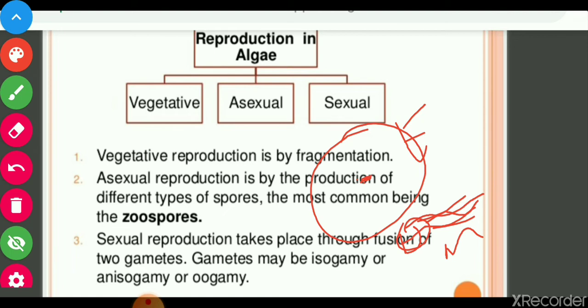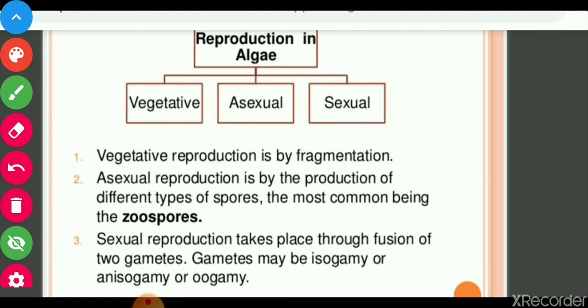So sexual reproduction takes place through fusion of two gametes. They may be similar in size, dissimilar in size, or the female is large and the male is small. Isogamous means similar size gametes, anisogamous means dissimilar size gametes, and oogamous means the female gamete is large and the male gamete is small. That is oogamous type reproduction.